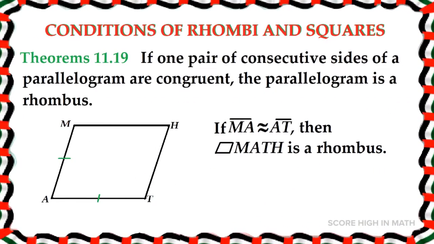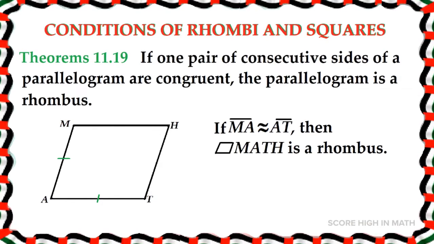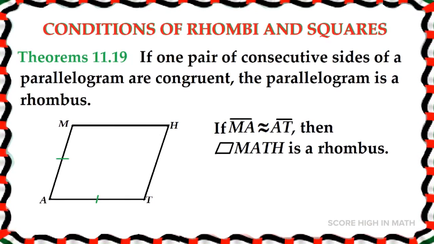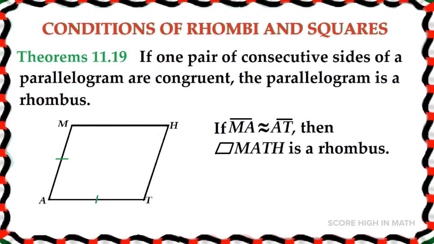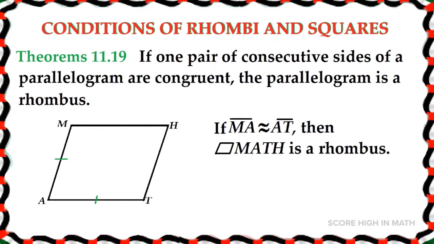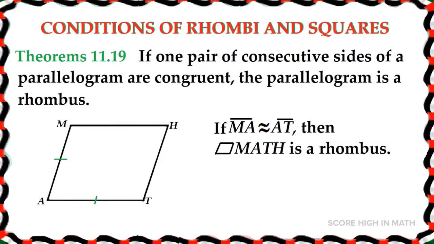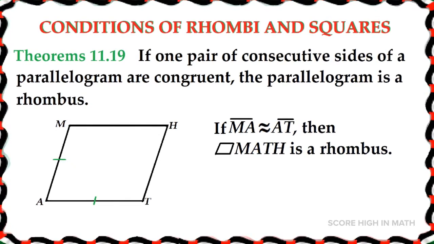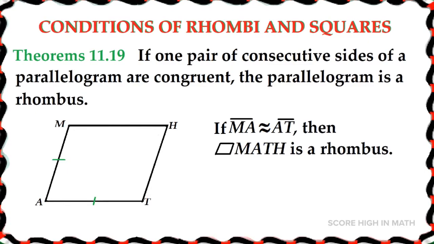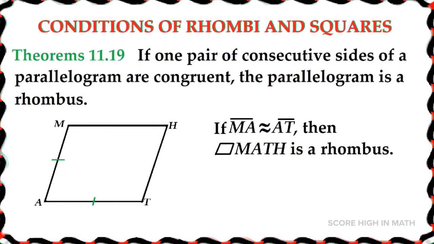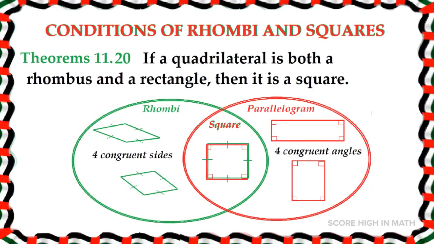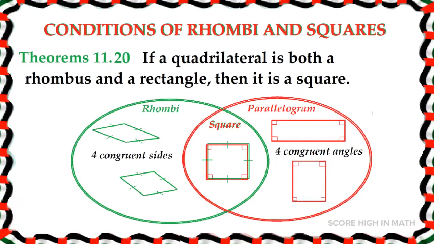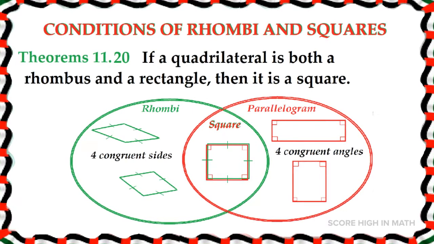On Theorem 11.19, if one pair of consecutive sides of a parallelogram are congruent, the parallelogram is a rhombus. So, if line segment MA is congruent to line segment AP, then parallelogram MATH is a rhombus. In Theorem 11.20, if a quadrilateral is both a rhombus and a rectangle, then it is a square.